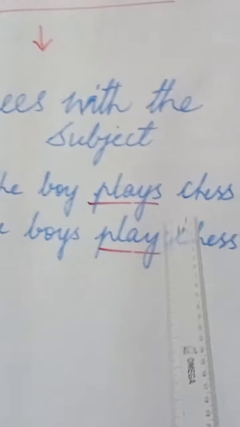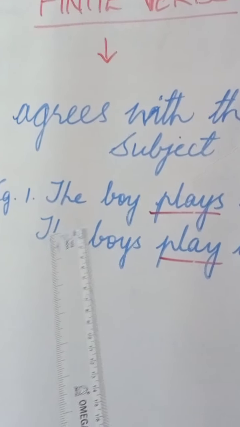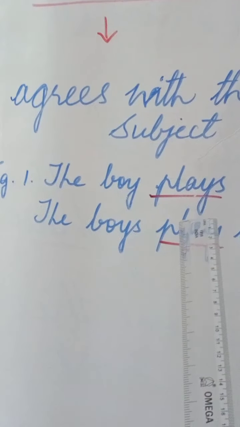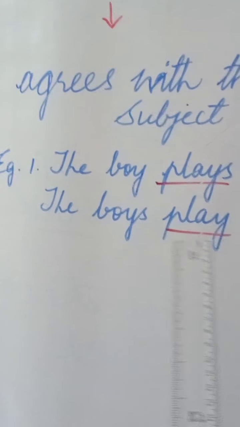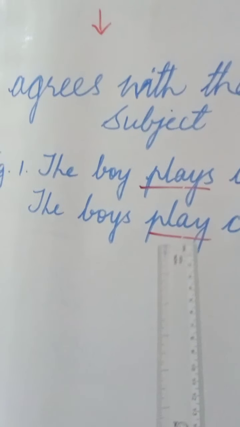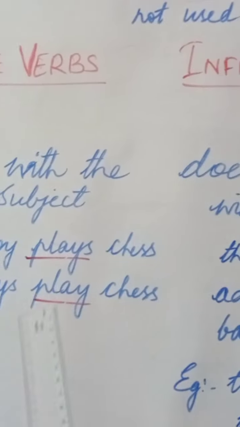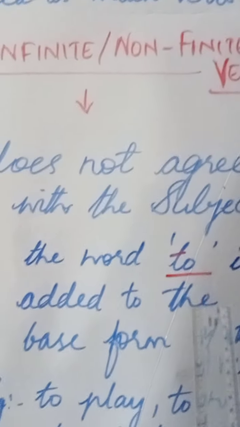The boy plays chess. The boys play chess. Can you see here the subject is singular, so the verb is singular, the main verb. The boys, subject plural, the verb is plural, so the main verb. These are the finite verbs. But what are these infinitives? Infinitives or infinite or non-finite verbs.